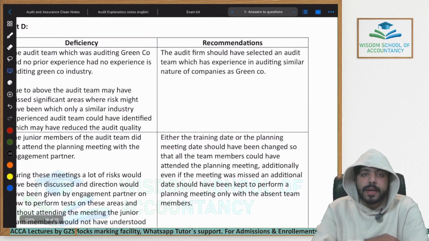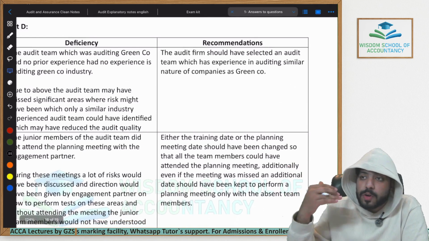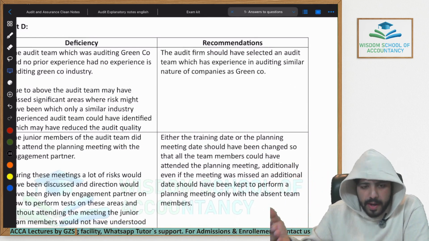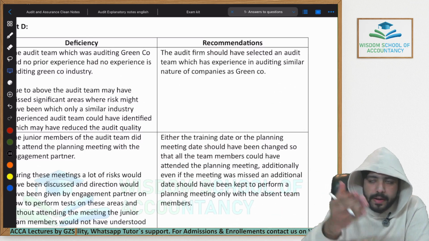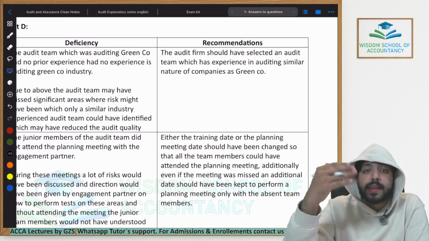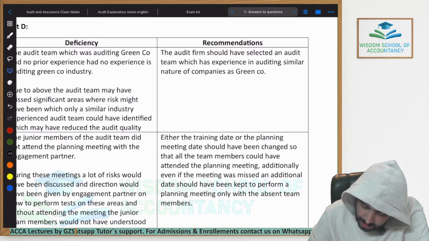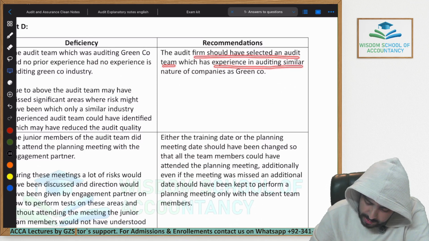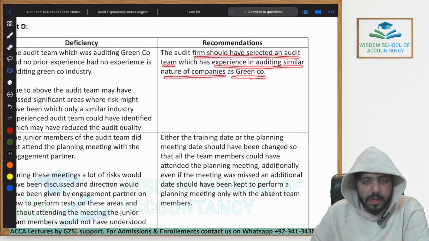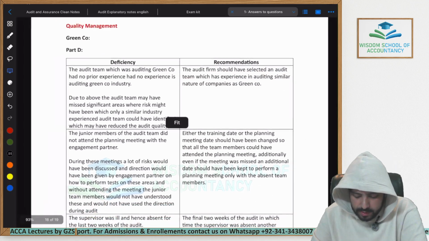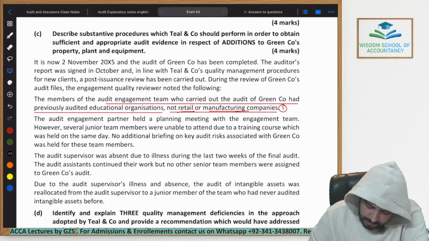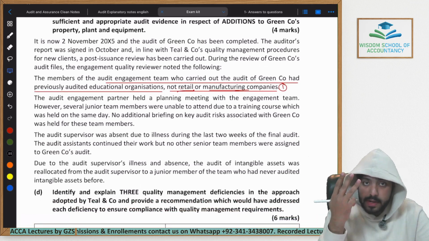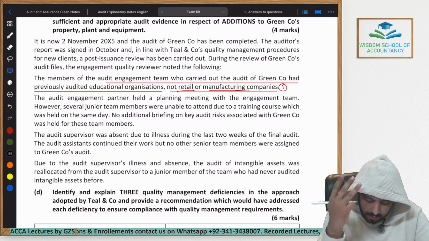Now, what is the recommendation? What should have been done? What was the appropriate way to do it? The appropriate way was that the firm should have assigned people who have experience in auditing retail or manufacturing companies. This is the recommendation. Let's read the answer. The audit firm should have selected an audit team which has experience in auditing a similar nature of companies as Green Corporation. This is the recommendation, straightforward and simple. Coming back towards my scenario, I've already identified one. I only need to identify three deficiencies within the audit quality.